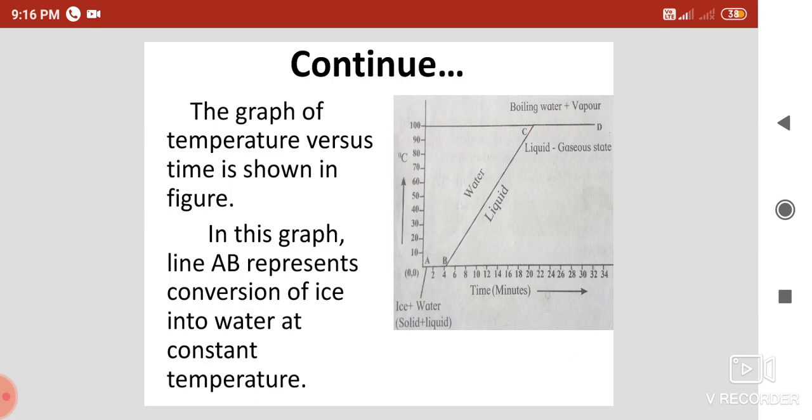When all the ice melts, the temperature of the ice is 0 degree Celsius. That is the melting point of ice. On further heating, the temperature rises steadily from 0 degree Celsius to 100 degree Celsius. You can see in the graph that slowly the temperature rises from 0 degree to 100 degree Celsius, and it is shown by line BC.